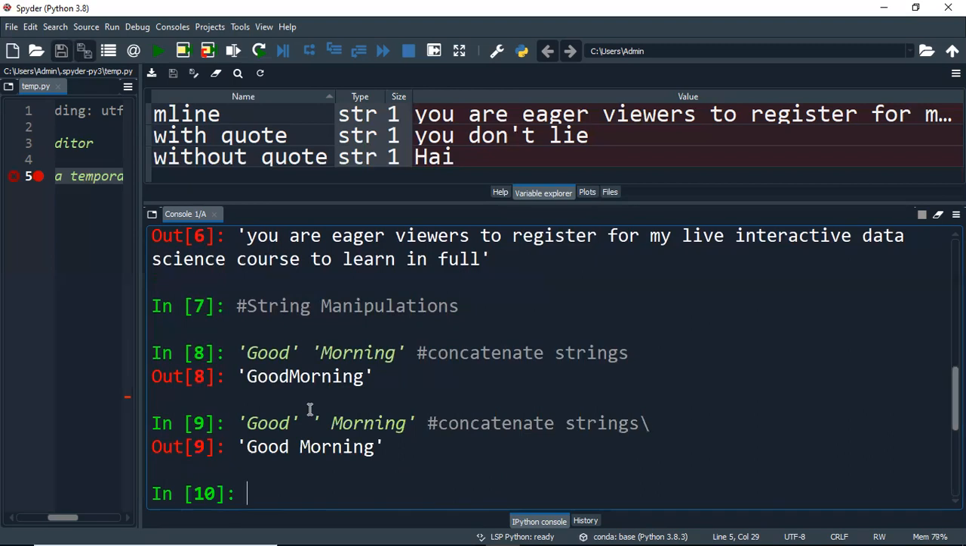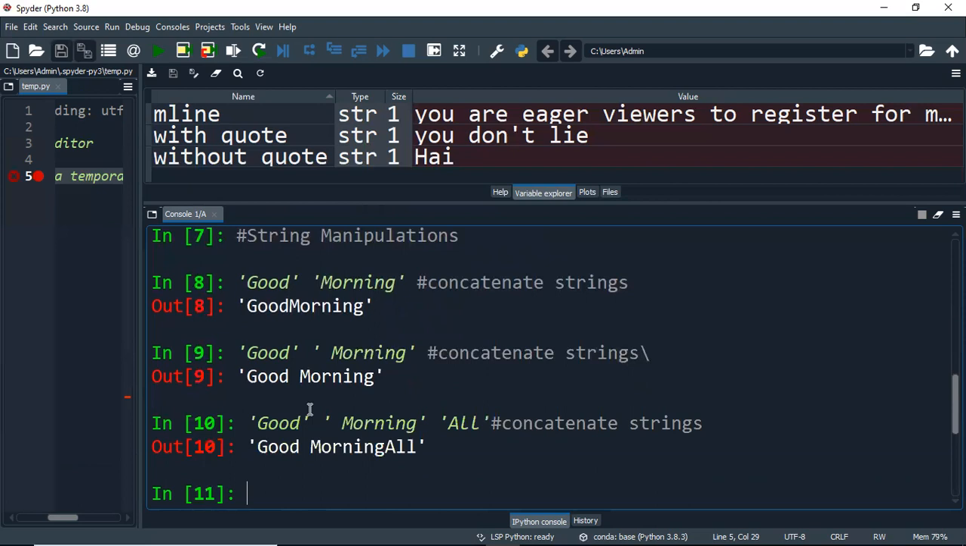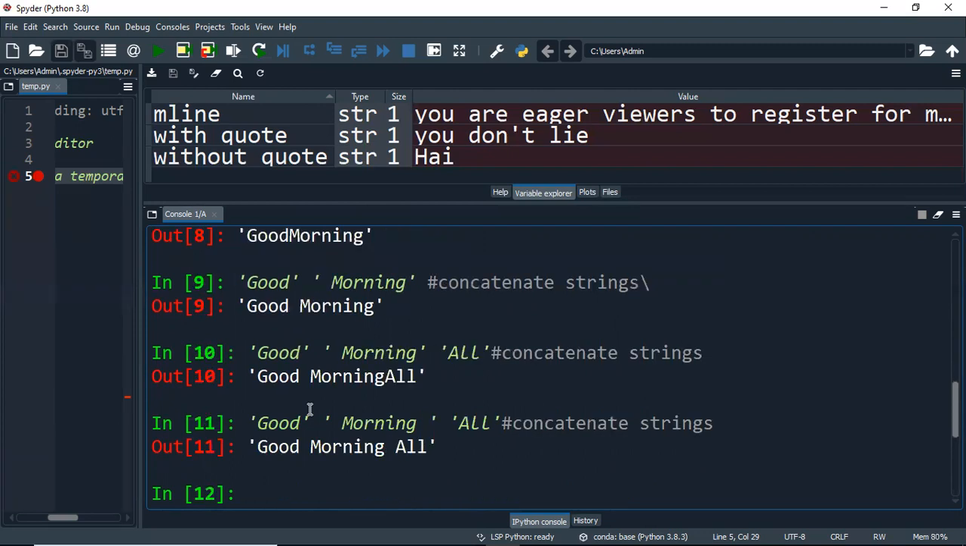Now I have one more word attached to it. If I would like to wish everyone, I just say all. Now can you see here, good morning all. Here also I can very well give space over here. So this is how you will be getting the output. In this way you can concatenate 2 words, 3 words, whatnot.